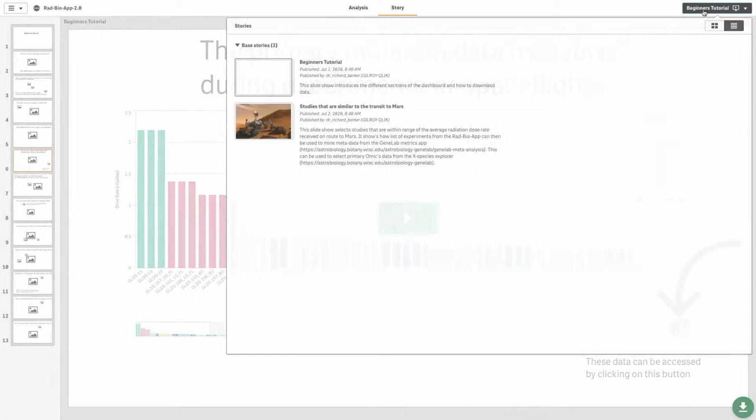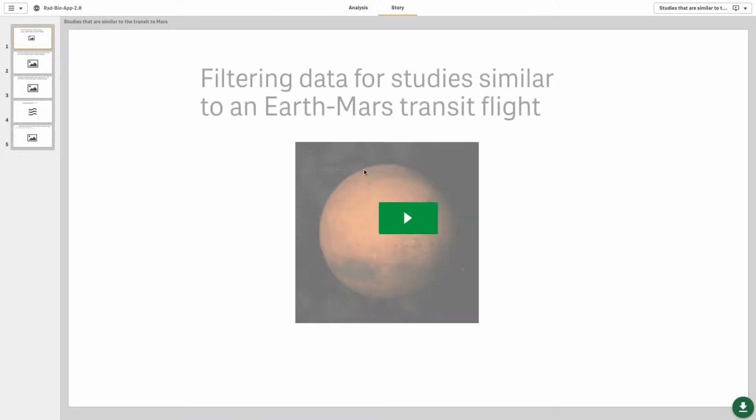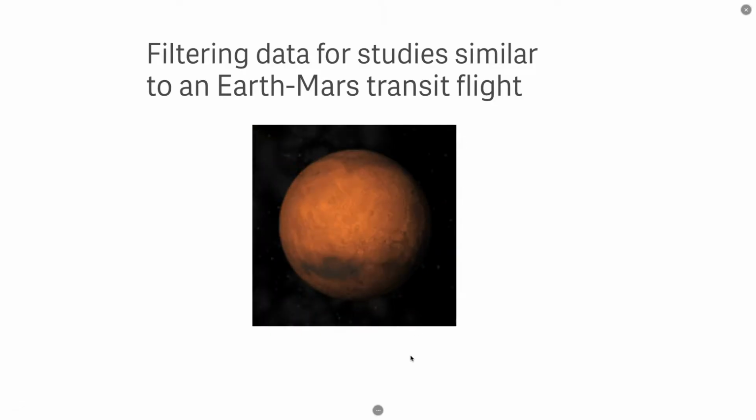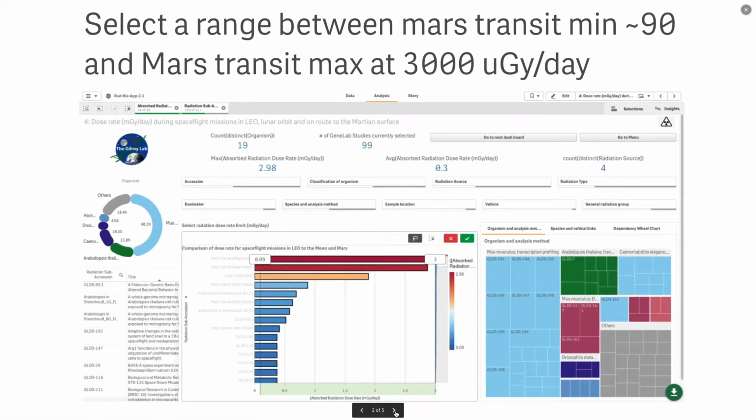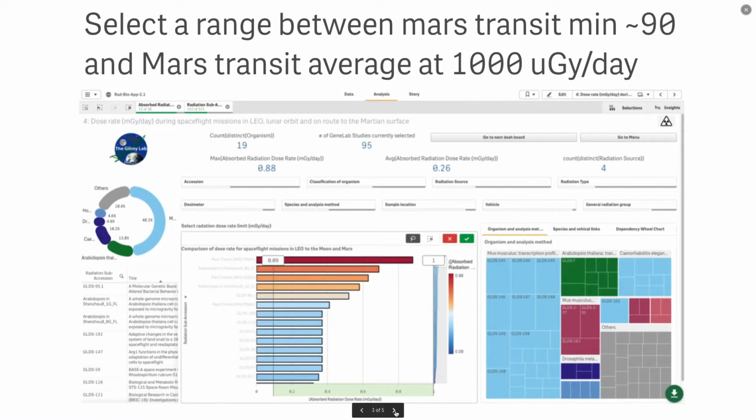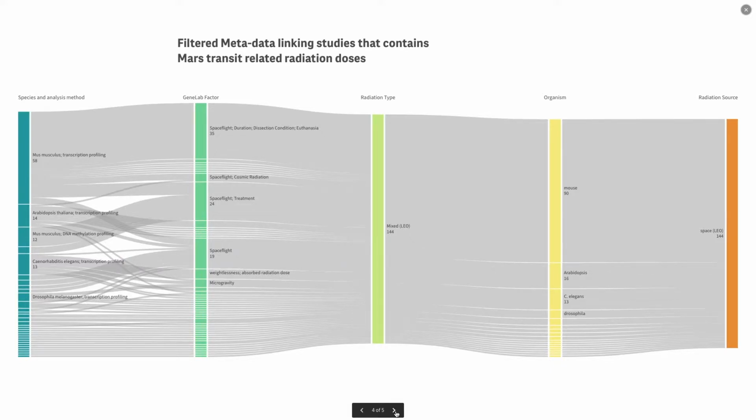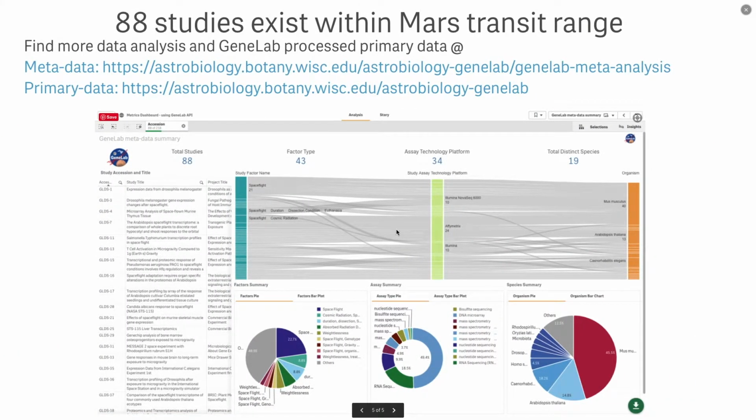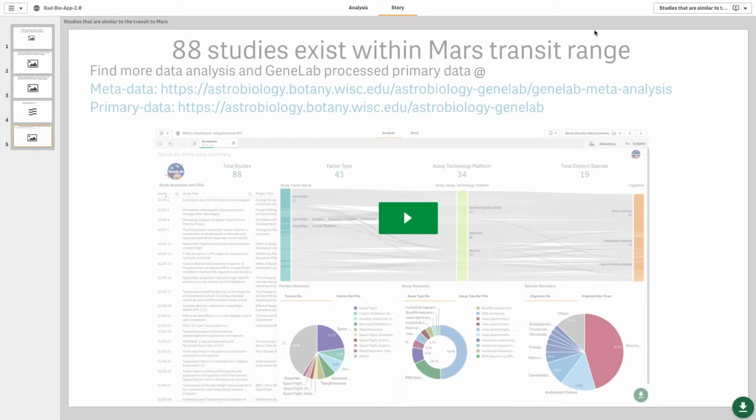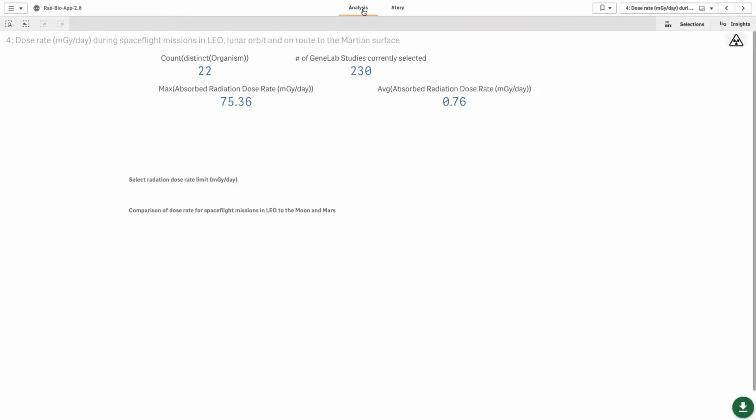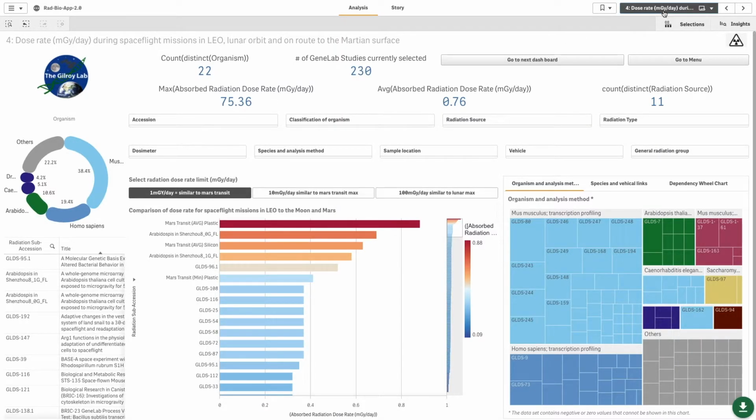So here's an example of how you can use the app to find some studies that have similar amounts of radiation dose as the journey to Mars. You can put filters on. So we're selecting filters here along the y-axis to narrow the range of radiation to be something comparable to the journey to Mars. And then we can use the app to look at the metadata related to that study and find the GLDS codes. These codes are the GeneLab data study codes that allow you to access the primary data. And we have an app that allows you to visualize that on our website.